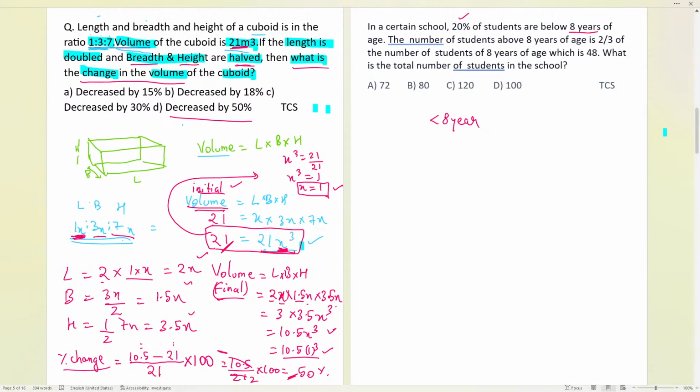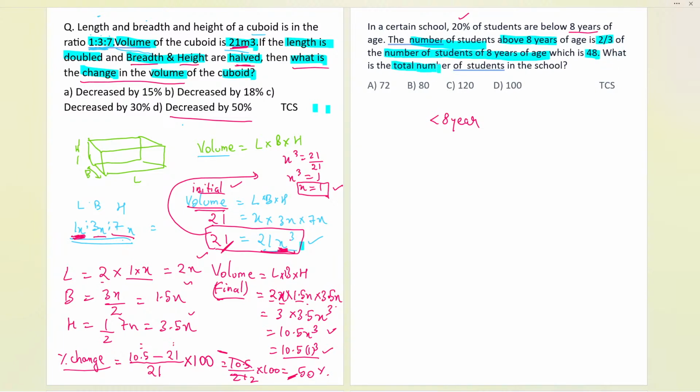It says that the number of students above 8 years is 2/3 of the number of students of 8 years of age. That is a condition given to us. And it is saying that is 48. So what is this 48? We'll see that. That is a confusing part a little bit as well, but we'll clear it.